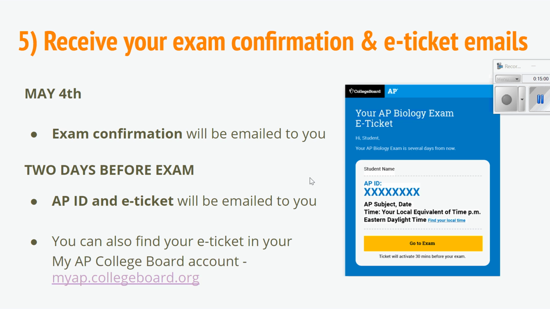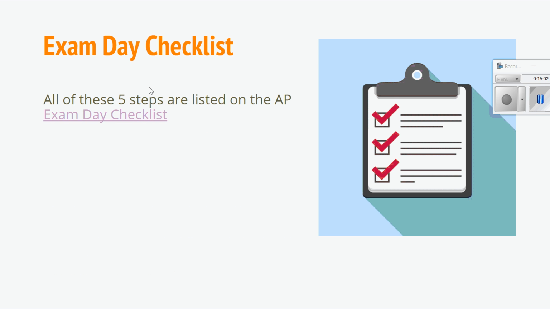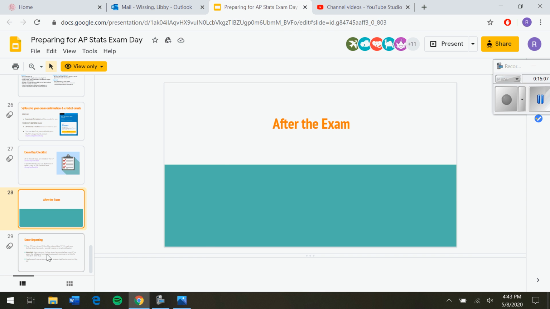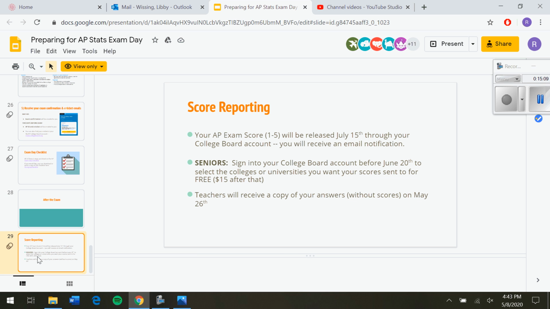Okay, I think we're kind of good here, so I'm actually going to stop. The rest of this is really good. The last thing, I guess, is that your AP exam score, a 1 through 5, will be released on July 15th. And if you're a senior, you can sign into the College Board before June 20th to select the colleges or universities you want your scores sent to for free. And I am going to get a copy of your answers without scores, of course, on May 26th. So that's kind of interesting and fun.